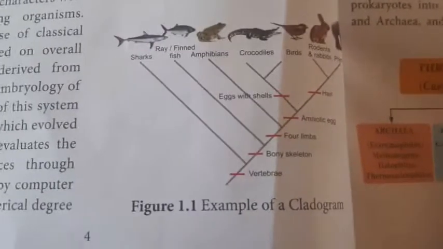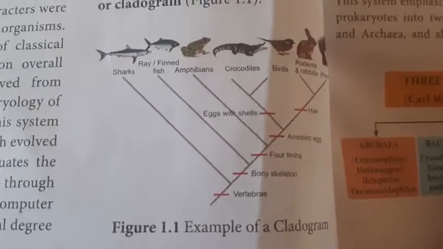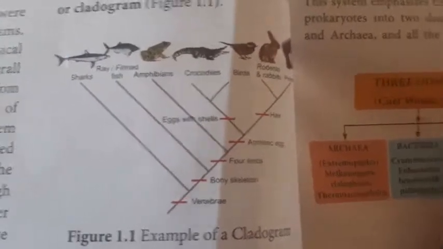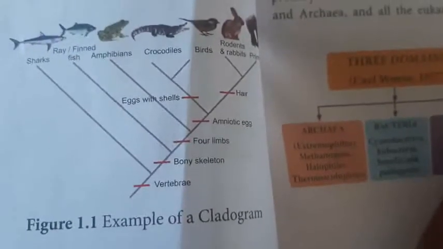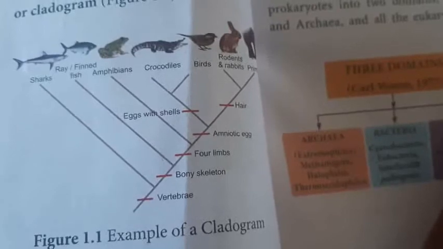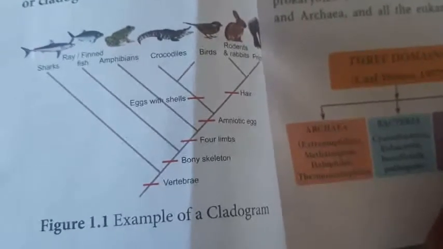Here the shark comes under the vertebrates, then the ray fishes, amphibian, crocodile. But what are the characters evolved from the ancestor?